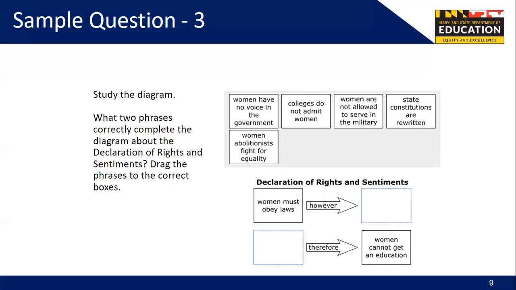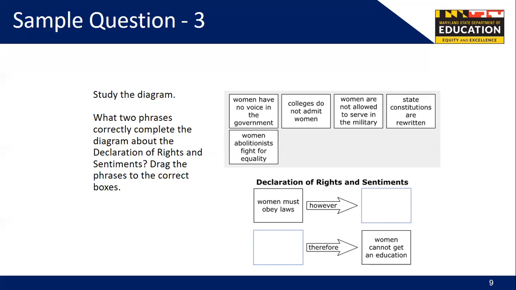The figure shows a diagram titled Declaration of Rights and Sentiments that has 2 sets of information. Each set has 2 text boxes separated by an arrow with a word in it that indicates a relationship between the information in the 2 boxes. Each set includes a box to represent a missing phrase. The contents of the 2 sets of information are as follows. First set, women must obey laws. However, blank. Second set, blank. Therefore, women cannot get an education.